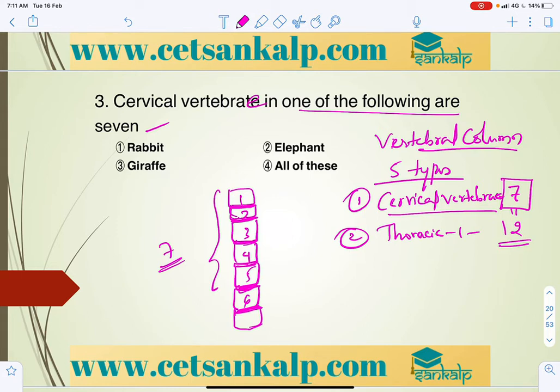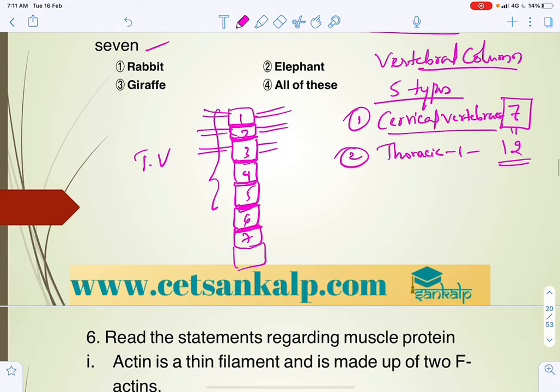Above them there are the 7 cervical vertebrae, and below them there are 12 thoracic vertebrae, with ribs on both sides.